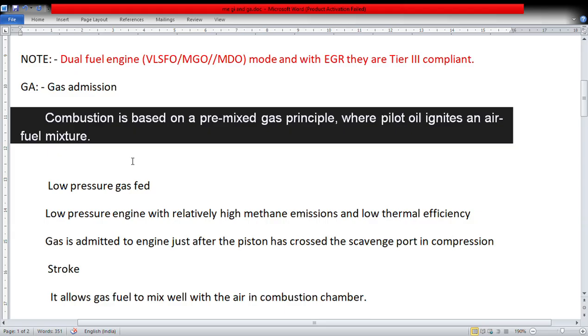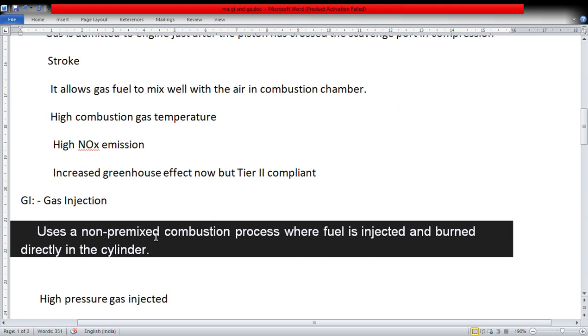When we speak about gas injection, it uses a non-premixed combustion process where fuel is injected and burned directly in the cylinder.